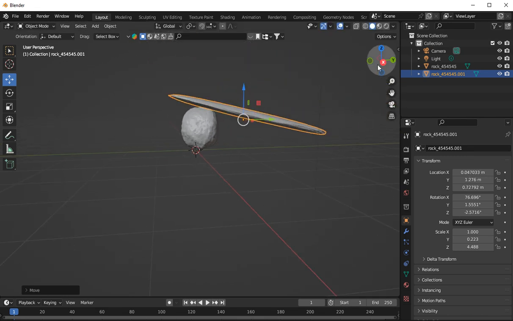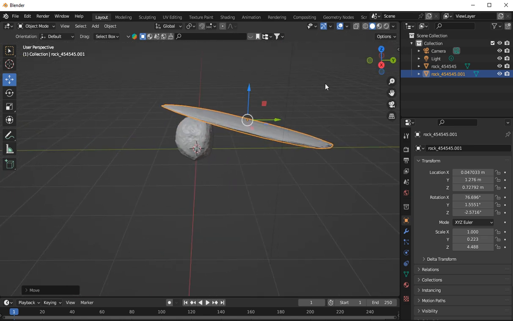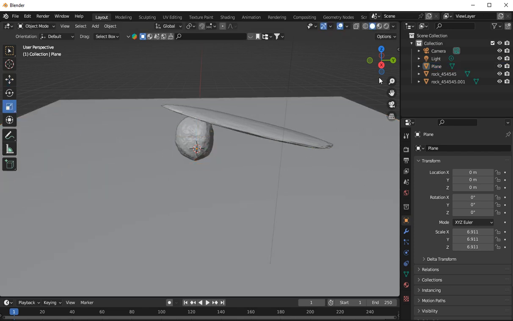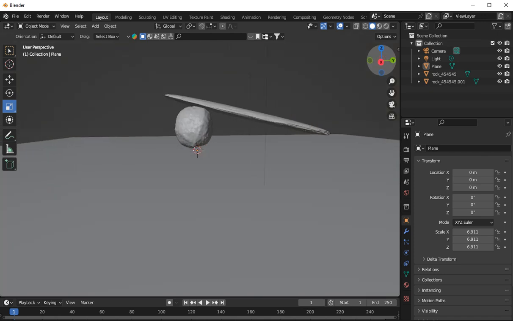Now if you imagine that's in the game and it's a part of a level, I'll just put in here a Blender plane. We're going to go scale, we'll scale the plane so it's not so big. Now if you imagine this is the floor in the level, obviously the rock actually isn't on the floor.